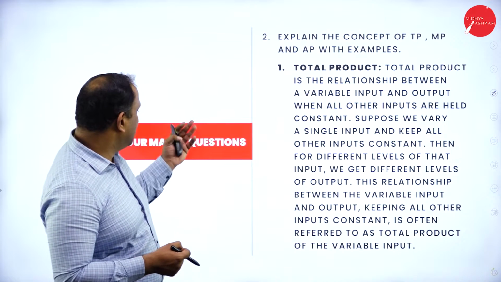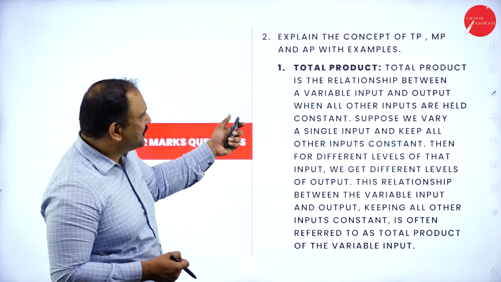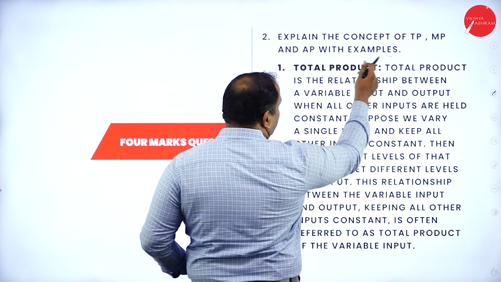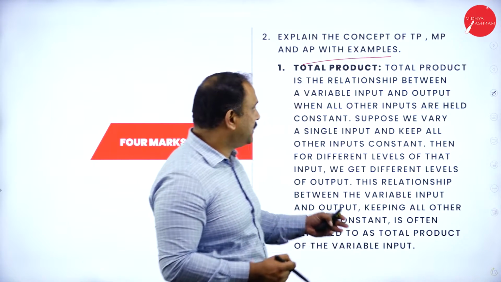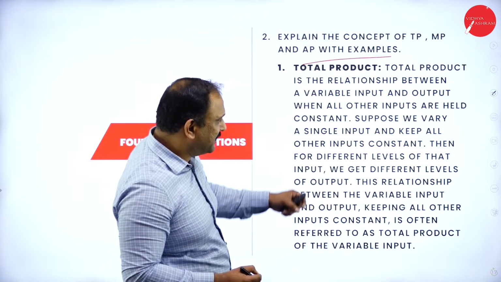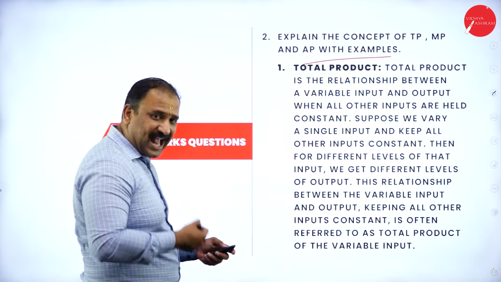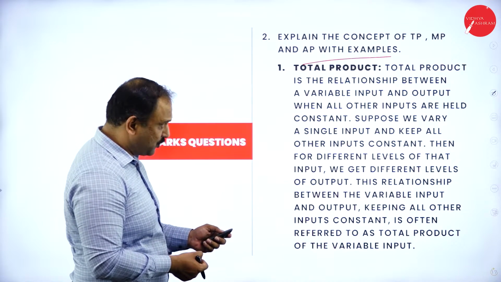Followed by the 4-mark question where we're going to talk about the total product, the average product, and the marginal product. And the most important thing, they've asked you to quote it with examples. So you will first define what is a total product, the relationship between variable input and output. Then you're going to define the average product and the marginal product. You will give an example for each one of them.